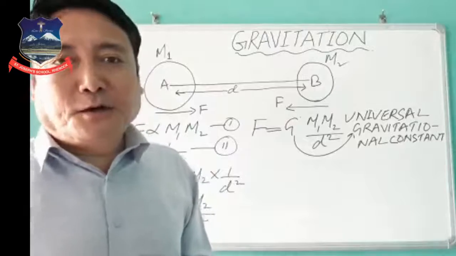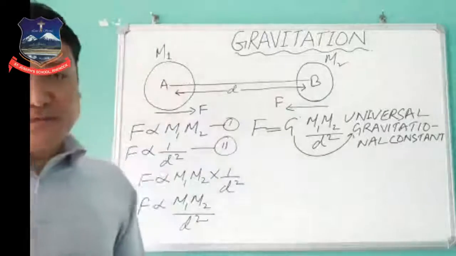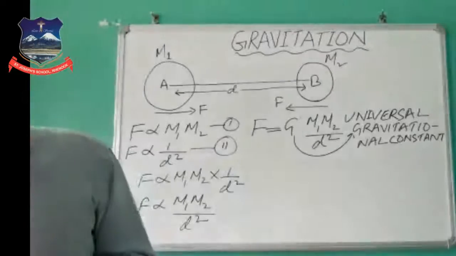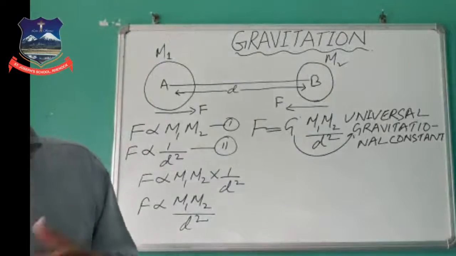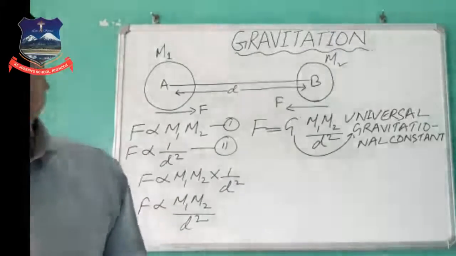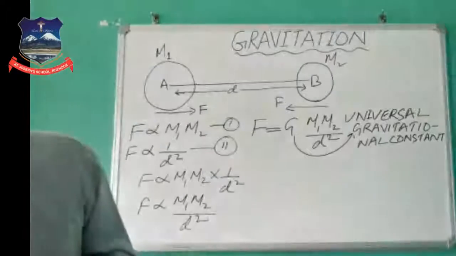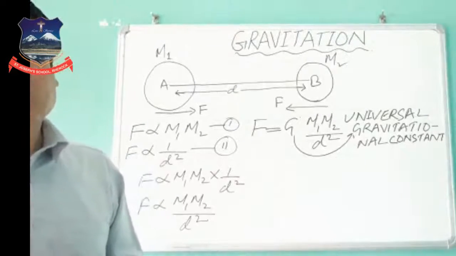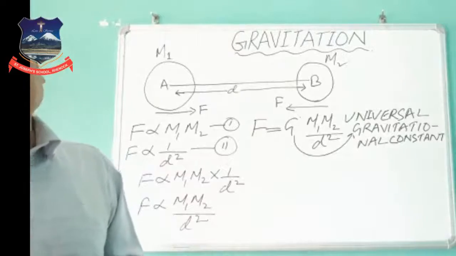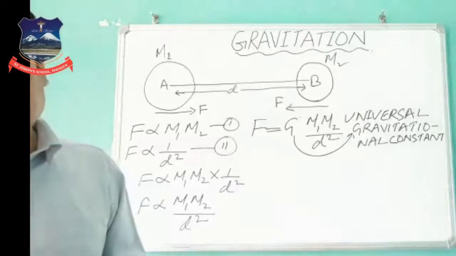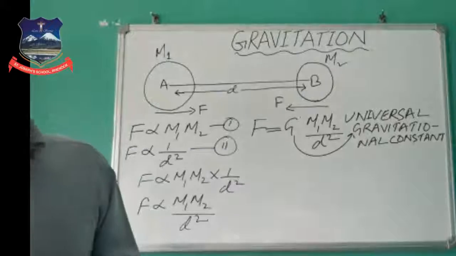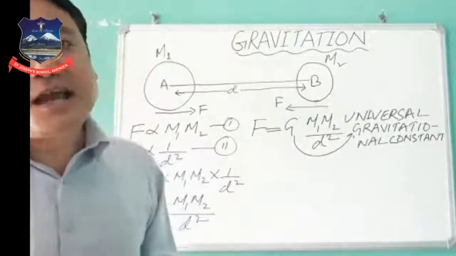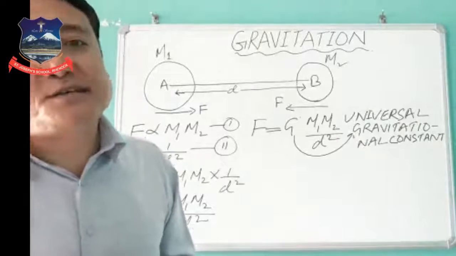According to the law of gravitation, every particle of matter in this universe attracts each other with a force which is directly proportional to the product of their masses and inversely proportional to the square of the distance.